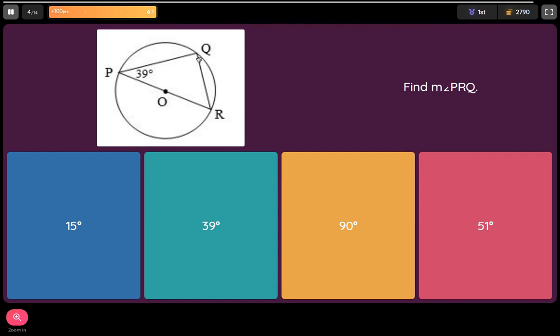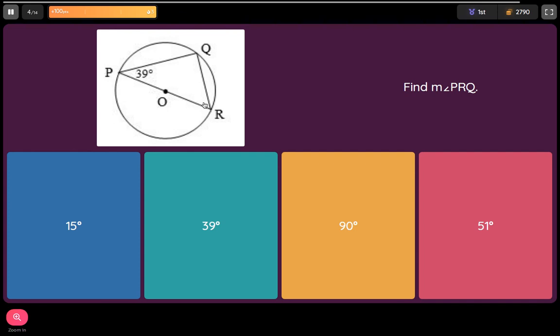You have an angle that has endpoints at P and R, and P to R is a semicircle. This is the diameter, so you know from here to here automatically is 180 degrees.